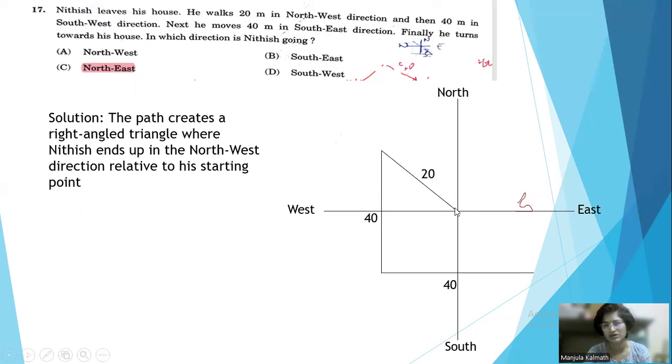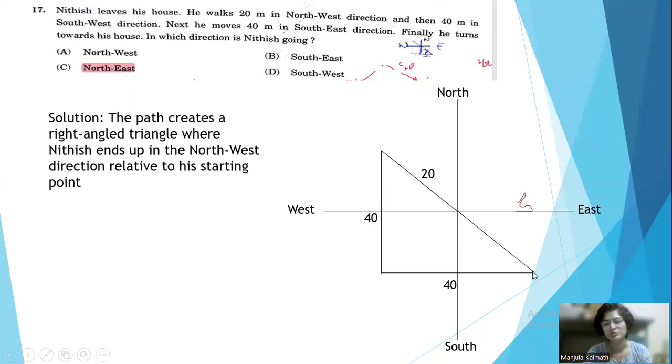Initially he was here and 20 meter he will be walking towards the northwest. And then from there 40 meter he'll be walking towards the southwest. And from there 40 meter towards the southeast. And from this point, again, he'll be returning back to his home. So his home, in which direction is it? It is in the west north. Means, look here.